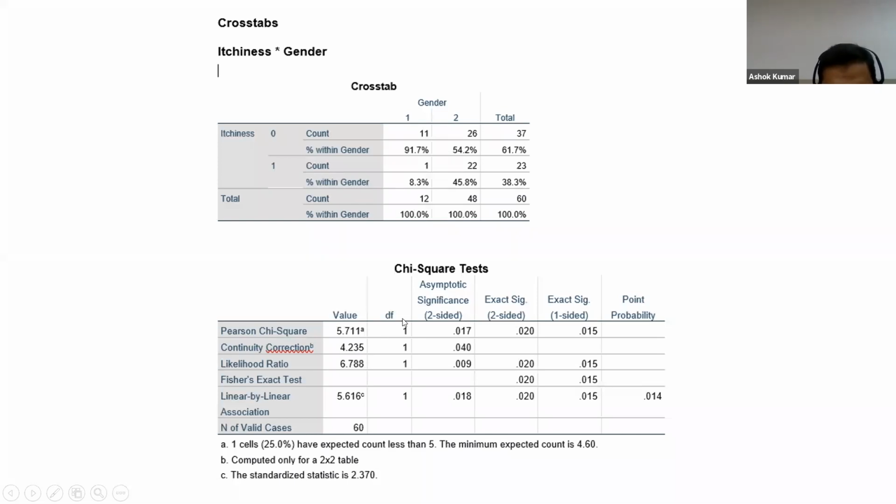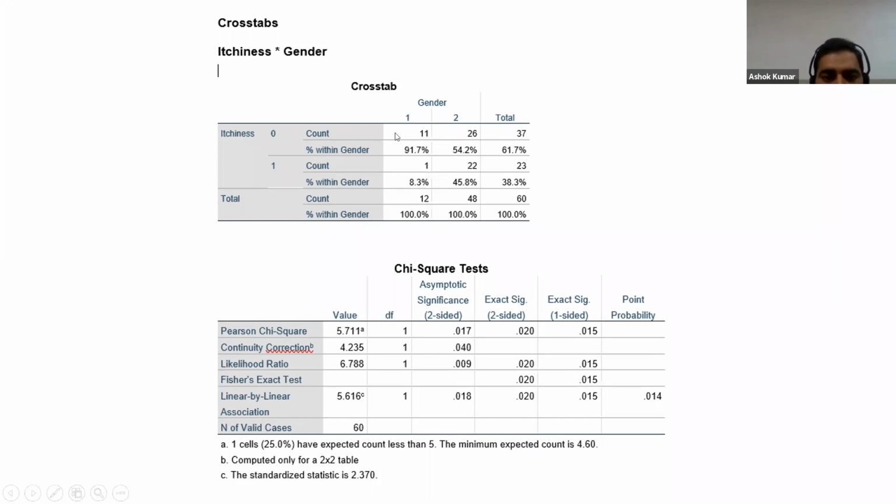If here 0 cells, then we have to use Pearson chi-square test p value, here asymptotic significance 0.017. This is the chi-square value. This is the degree of freedom. And how did we get this degree of freedom? We got degree of freedom as row minus 1 multiplied by column minus 1 for chi-square test. Number of rows minus 1 multiplied by number of columns minus 1.